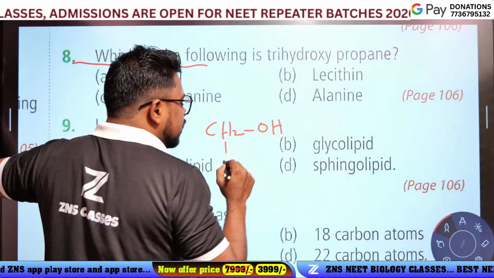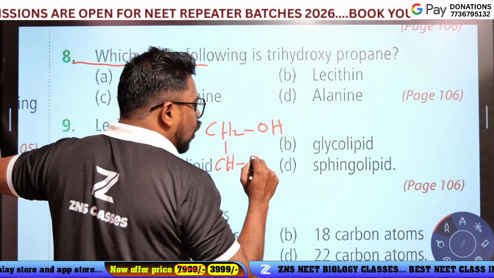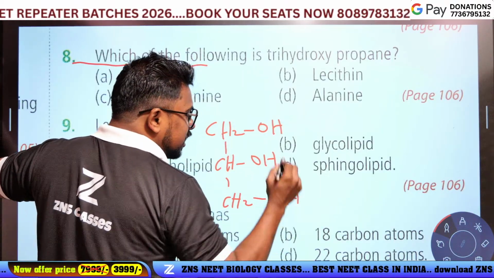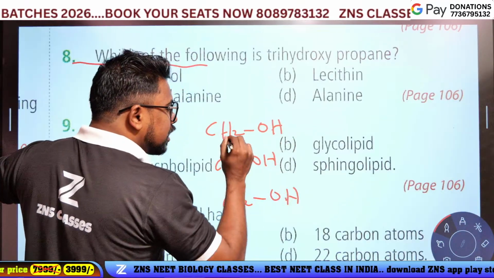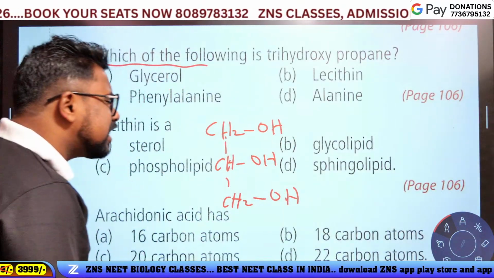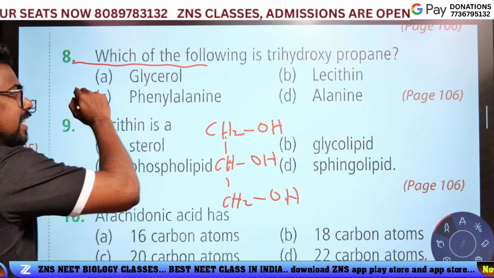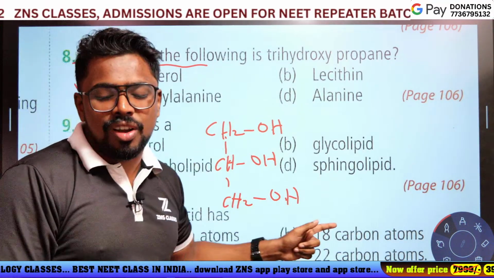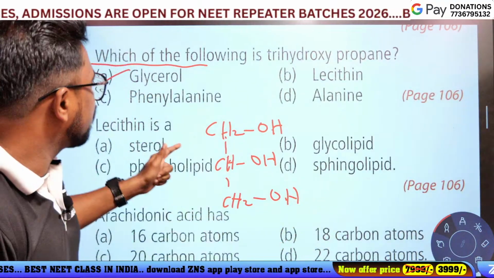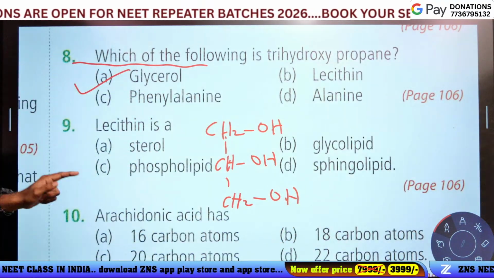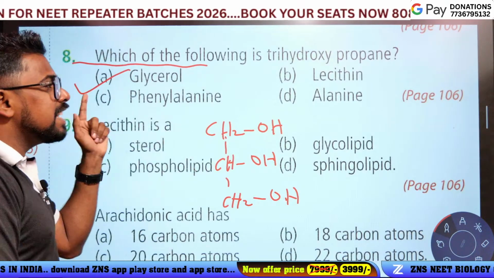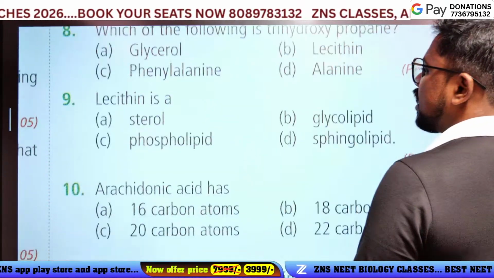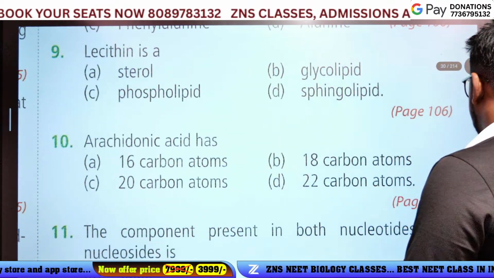CH2OH, CH2OH. It is trihydroxypropane. Who is this? Actually, it is glycerol. Option A is the answer. Trihydroxypropane is called glycerol. It's a simple question.